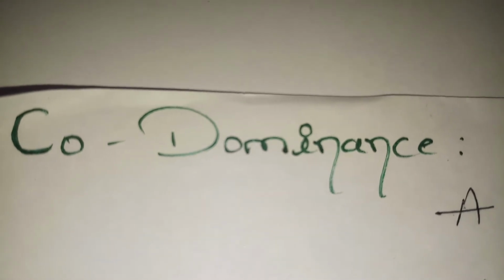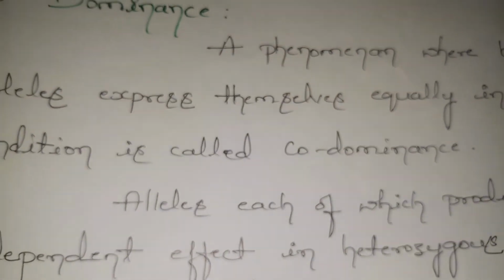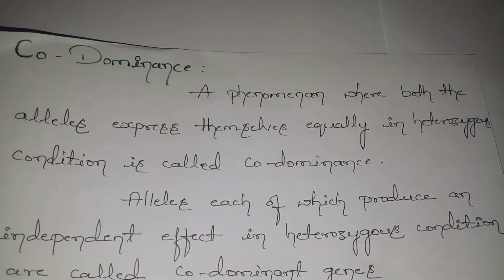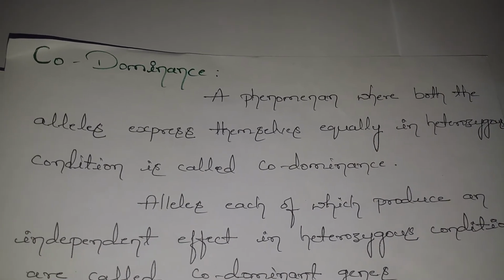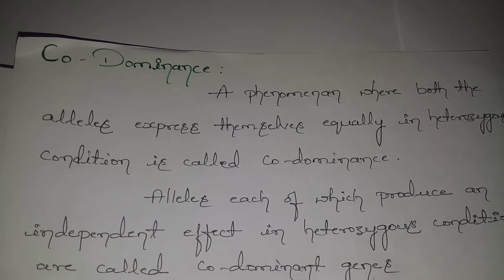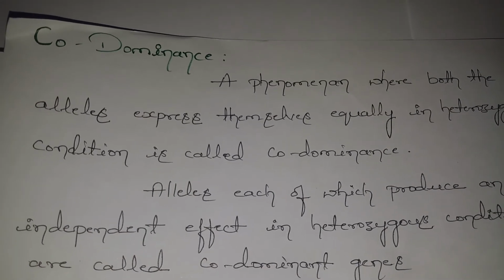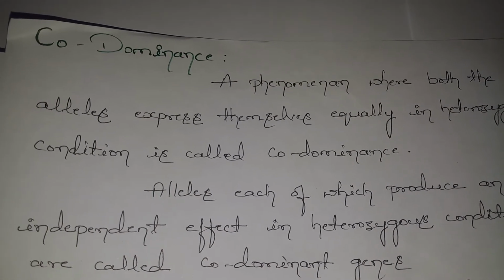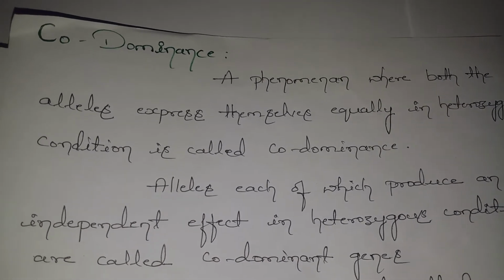So according to the meaning of co-dominance, the statement is: the phenomenon where both the alleles express themselves equally in the heterozygous condition is called codominance. Listen carefully. The phenomenon where both the alleles express themselves equally in the heterozygous condition is called codominance.